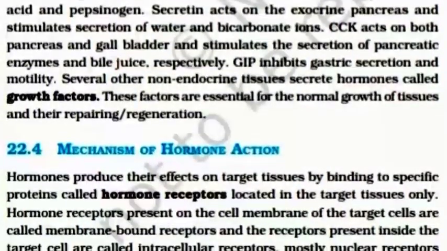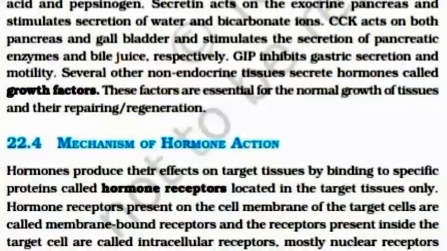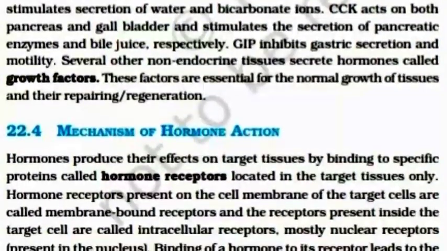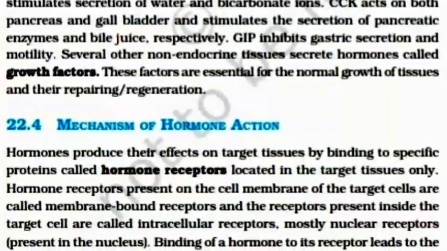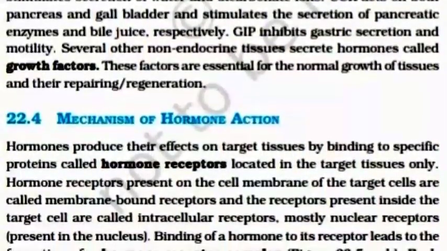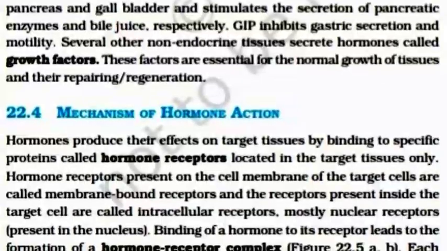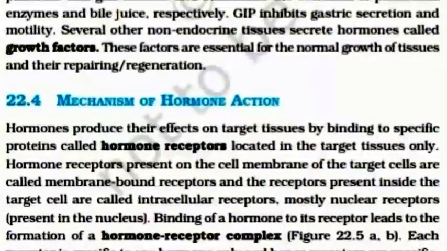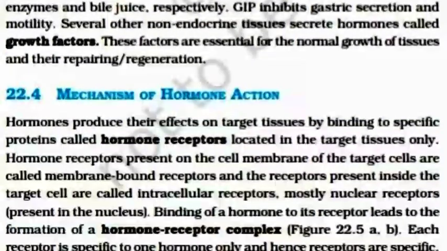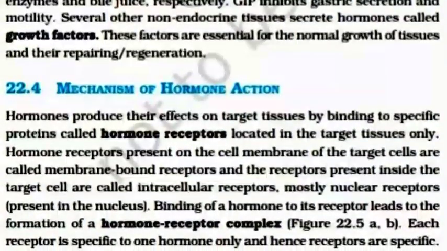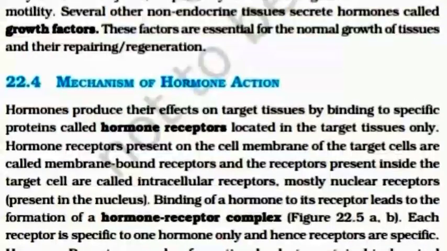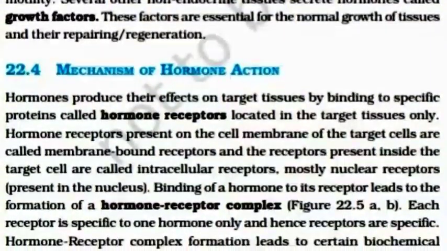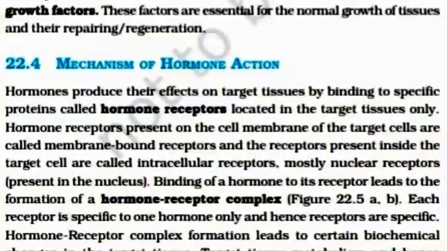Mechanism of hormone action. Hormones produce their effect on target tissue by binding to specific proteins called hormone receptors located in the target tissue only. Hormone receptors present on the cell membrane of the target cell are called membrane-bound receptors, and receptors present inside the target cell are called intracellular receptors. Mostly these are nuclear receptors present in the nucleus.